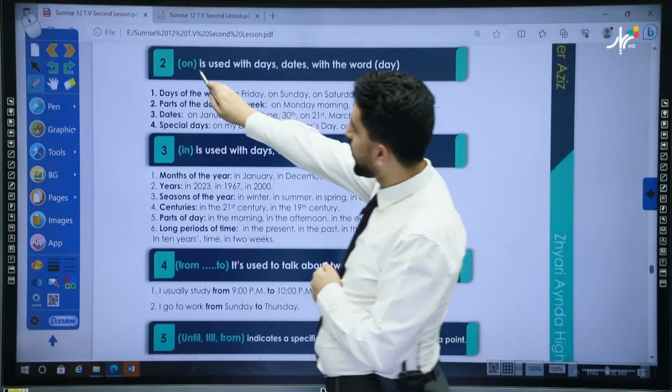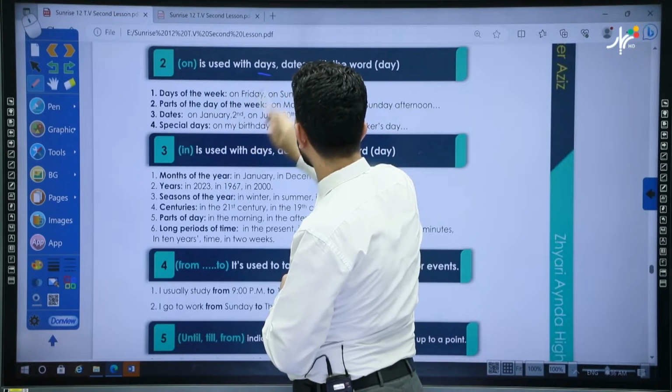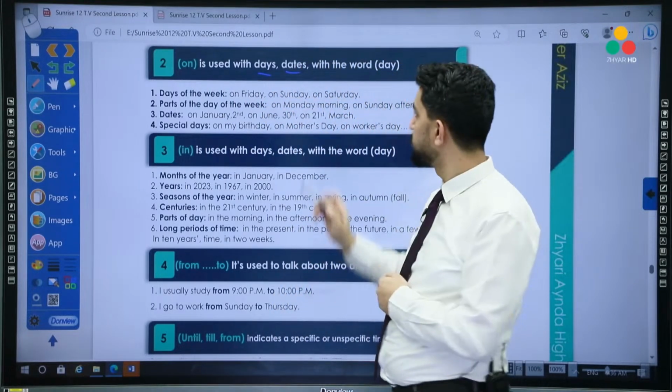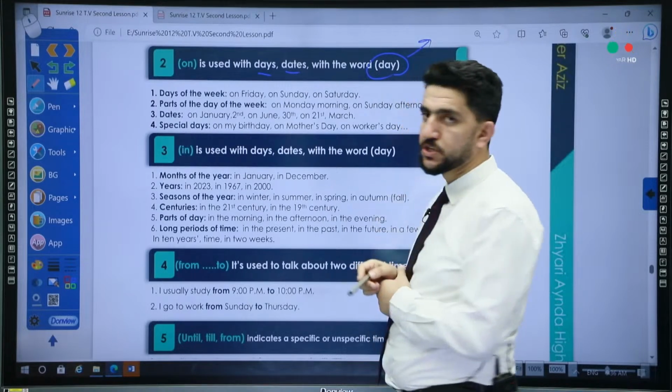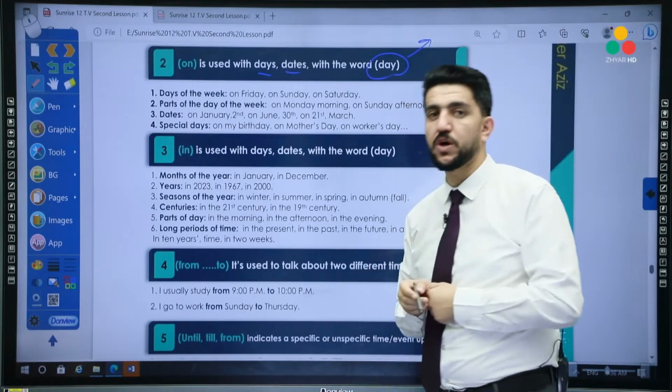We can use on with days and with dates. We can use on with the word day, which is the key here. When we have the word day, we use on.